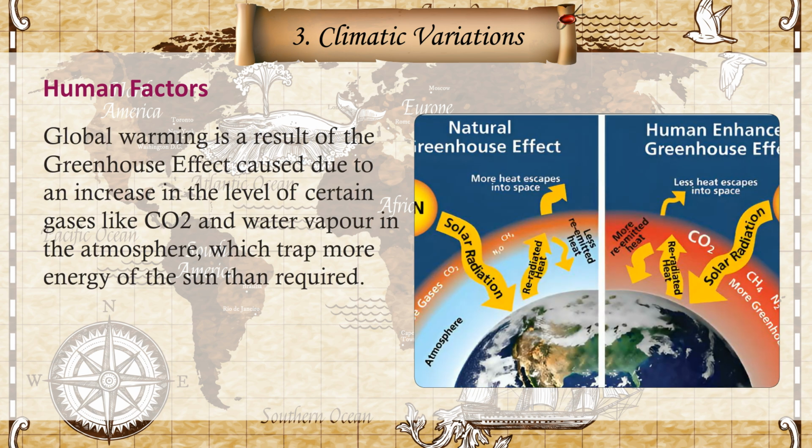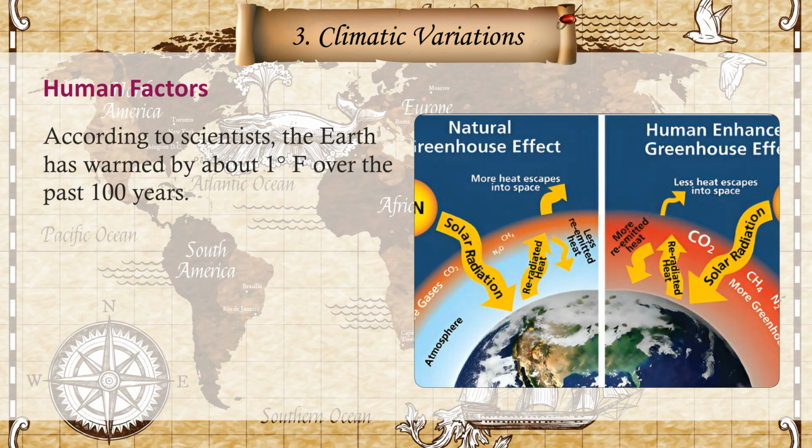Global warming is a result of the greenhouse effect, caused due to an increase in the level of certain gases like CO2 and water vapor in the atmosphere, which trap more energy of the sun than required. According to scientists, the Earth has warmed by about 1 degree F over the past 100 years.